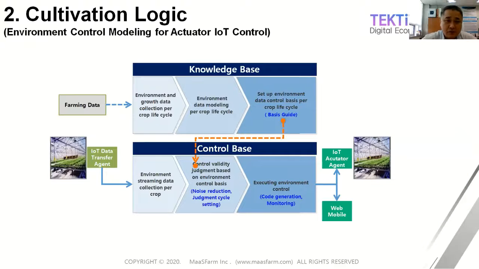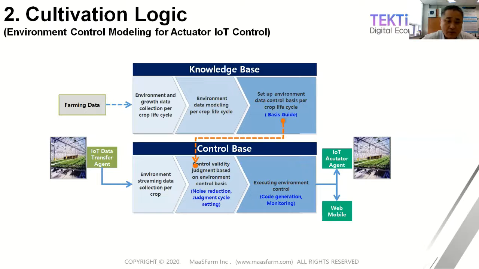And this is about cultivation logic. What is cultivation logic as a greenhouse operating system on an AI SaaS platform? To make cultivation logic, we first need to make an environment control basis model as well as a yield production model.